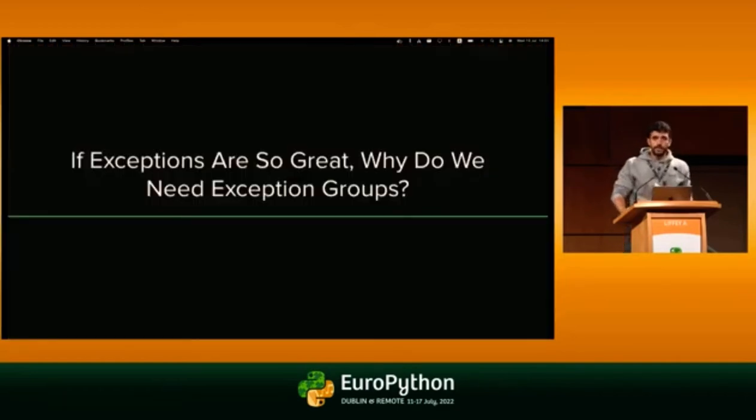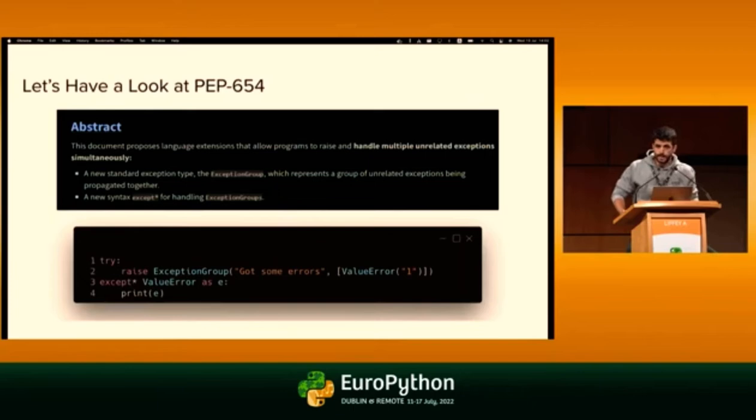So what do exception groups add to that equation? Why do we need to group these exceptions? Why is one not enough? Let's see the PEP for a second and what it says about exception groups.